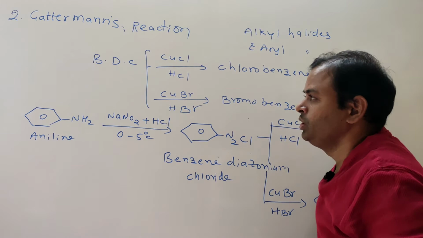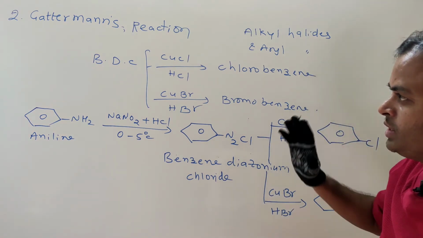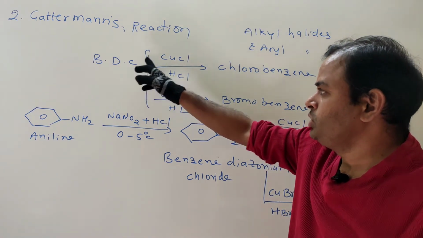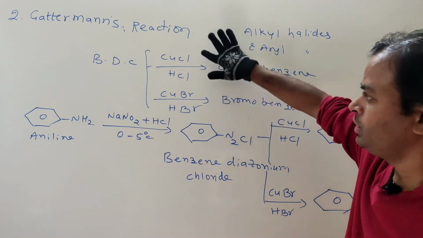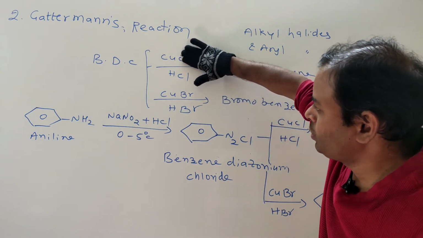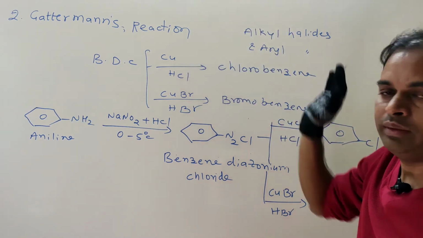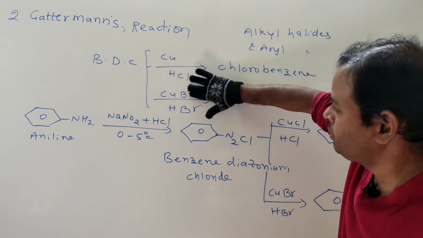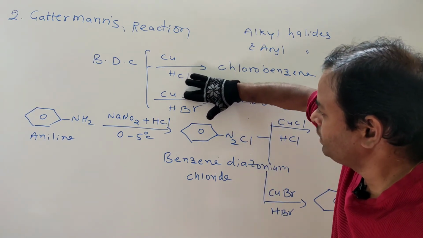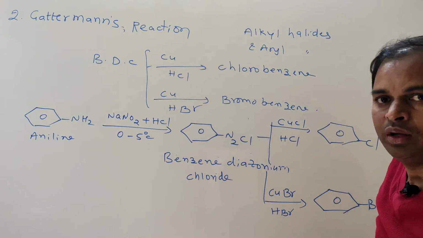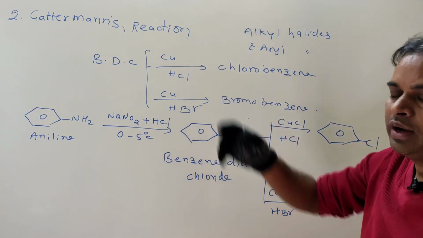What is Gattermann's reaction? Same reaction, but here benzene diazonium chloride to chlorobenzene. In place of cuprous chloride, only copper is used here. Here in place of cuprous bromide, only copper metal is used. That is called Gattermann's reaction.